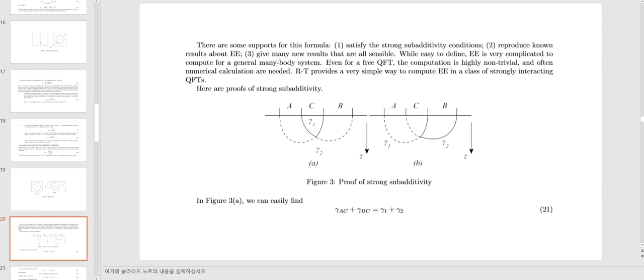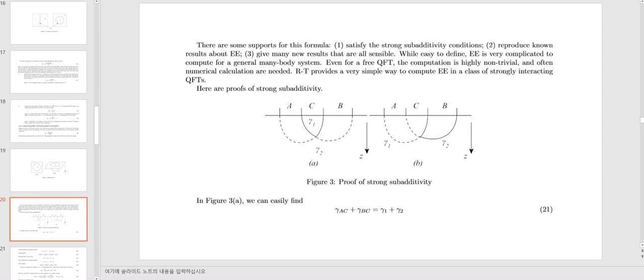This is minimal area. There is some support for this formula. 1. It satisfies the strong subadditivity conditions. 2. It reproduces known results about entanglement entropy. 3. It gives many new results that are sensible.